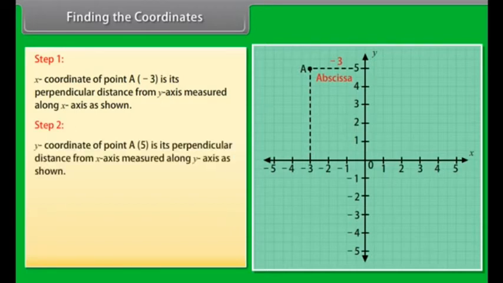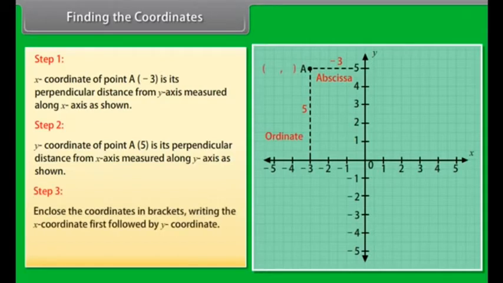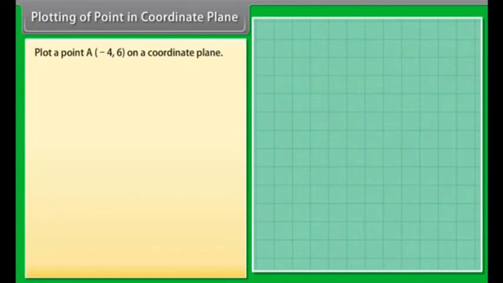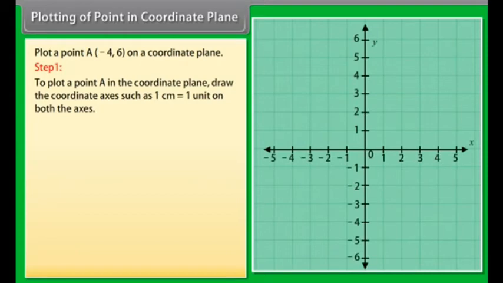Finding the coordinates. Write down the coordinates of the point A from the following plane. Step 1. The x-coordinate of point A is -3, as it is its perpendicular distance from the y-axis measured along the x-axis as shown. Step 2. The y-coordinate of point A is 5, as it is its perpendicular distance from the x-axis measured along the y-axis as shown. Step 3. Now, enclose the coordinates in brackets by writing the x-coordinate first followed by the y-coordinate. Thus, the coordinates of point A are (-3, 5).